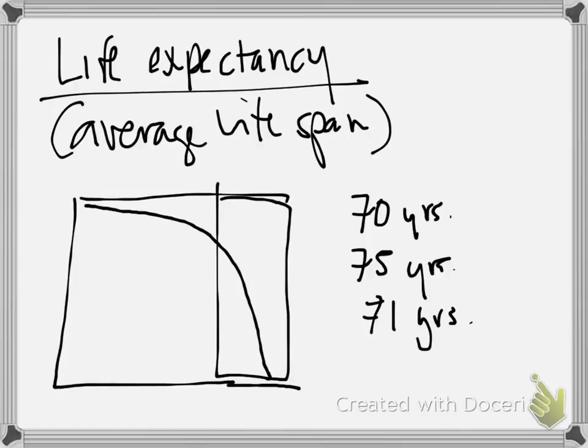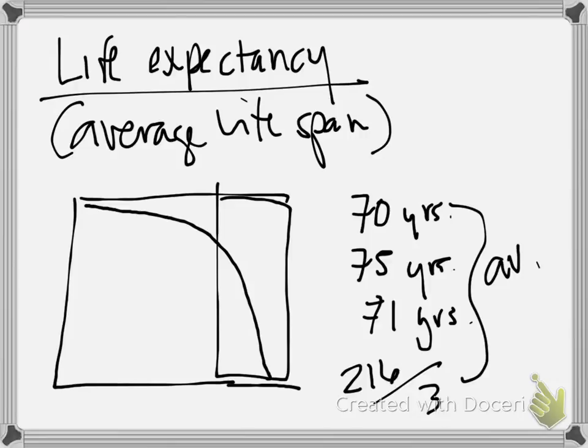Add them all up, divide by 3. I won't make you all get calculators. 70 plus 75 plus 71. So we have 216 divided by 3. What's our average life expectancy? 72, even. So this gives you an average life expectancy of 72 years.